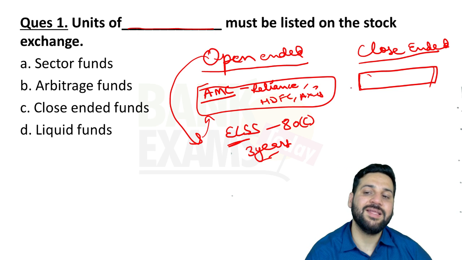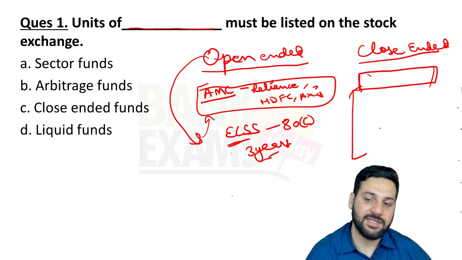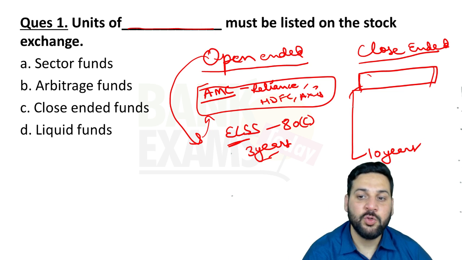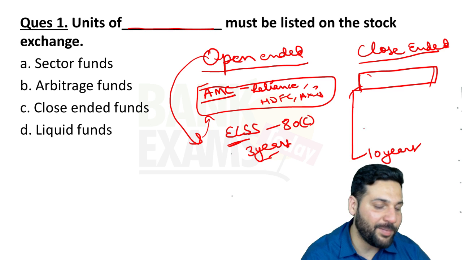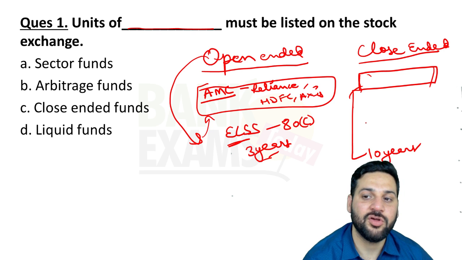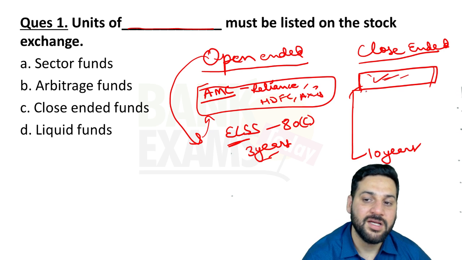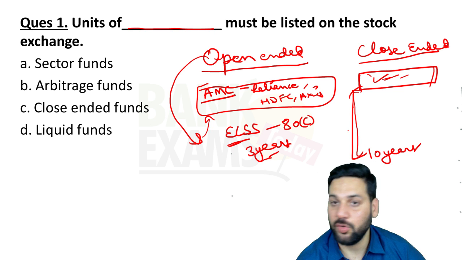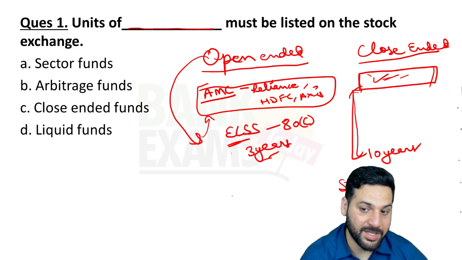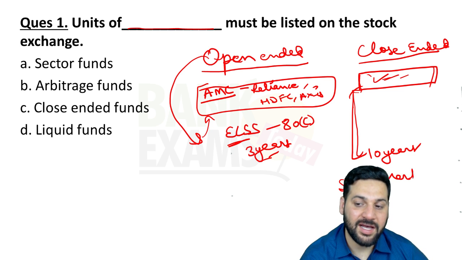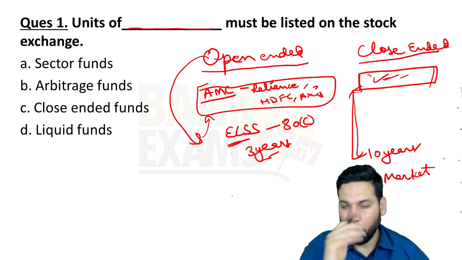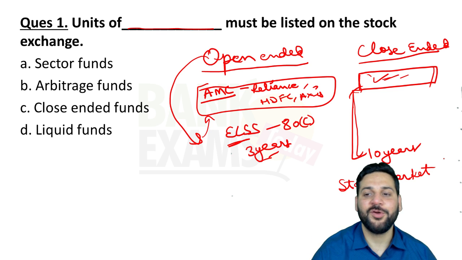Once you buy these units, there will be a specific time period. Let's say there is a 10 year close-ended mutual fund. You cannot go back to the AMC and ask for money. Once they sold those units to you, there is a lock-in period of 10 years. You cannot go to the AMC, but you can go to the stock market or secondary market, and there are certain people who want to buy these close-ended units. One important thing, why would anybody want to buy the close-ended fund?